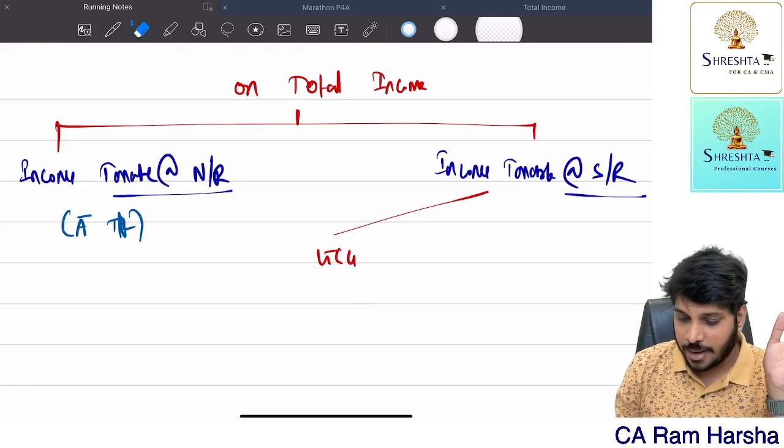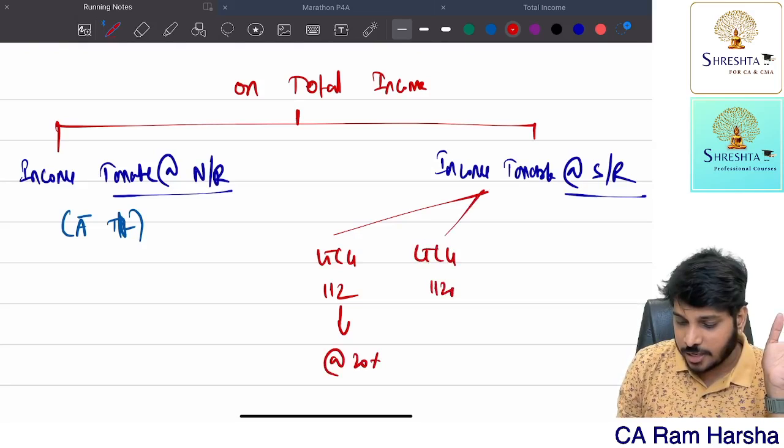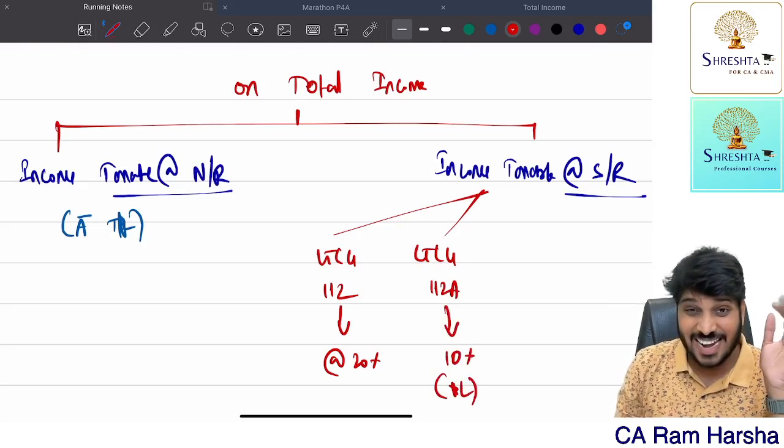Long-term capital gain referred under section 112, the tax rate is 20%. Long-term capital gain referred under 112A, the tax rate is 10% in excess of 1 lakh.